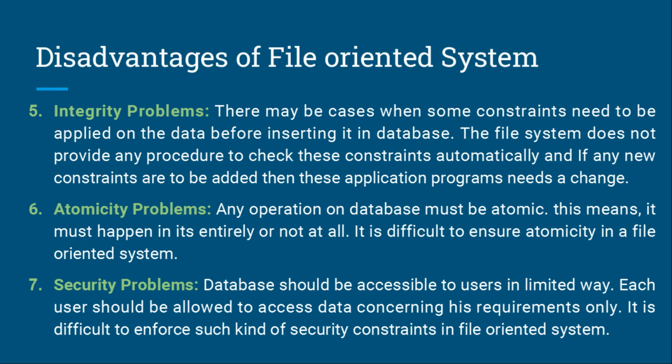Atomicity problems. Any operation on a database must be atomic. This means it must happen in its entirety or not at all. It is difficult to ensure atomicity in a file-oriented system. Security problems. The database should be accessible to users in a limited way. Each user should be allowed to access data concerning his requirements only. It is difficult to enforce such kind of security constraint in a file-oriented system.